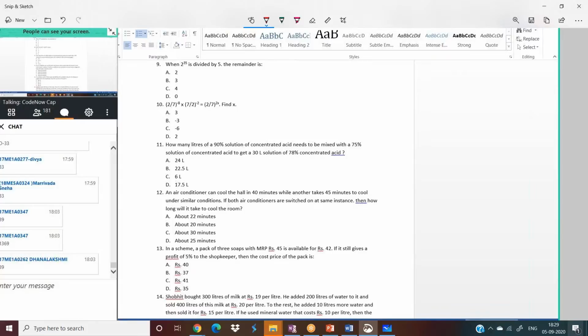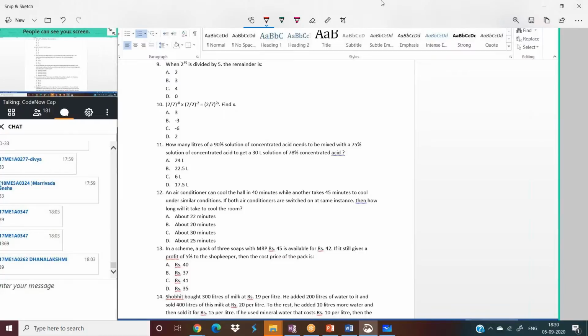An air conditioner can cool a hall in 40 minutes, while the other takes 45 minutes to cool the same room under the similar conditions, right? If both air conditioners are switched on at the same time, then how long will it take to cool the room? Very, very simple. Just use your common sense to solve this problem. Yes, all your answers are right. Just let me tell you.